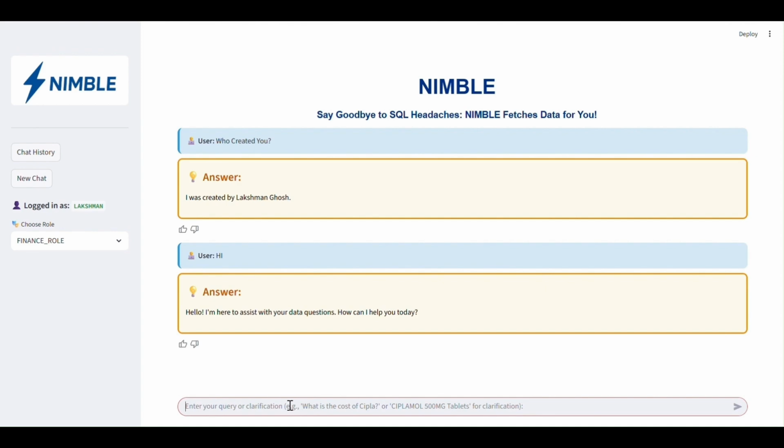On the left, you can see that I have currently enabled a role selection option in the UI for demonstration. In practice, we can also configure it so that multiple roles assigned to a user can be accessed without switching roles manually. For now, let's proceed with role switching enabled. I have chosen the finance role. So if I ask a data related query like what is the cost of CIPLA for last 6 months?